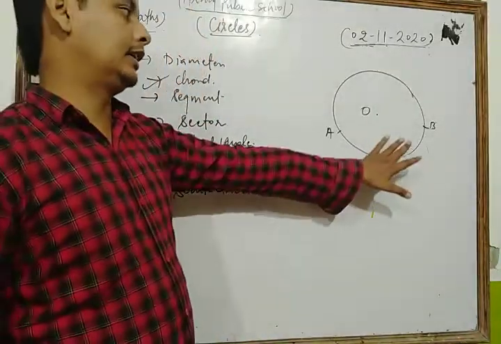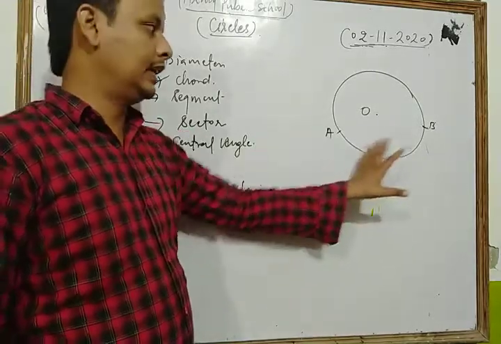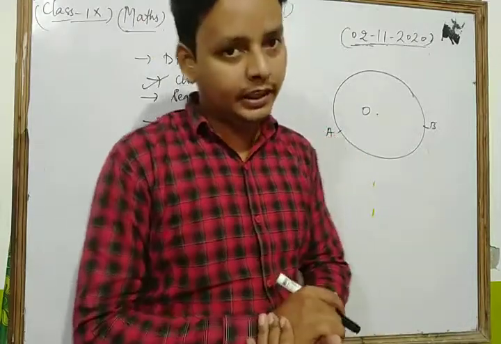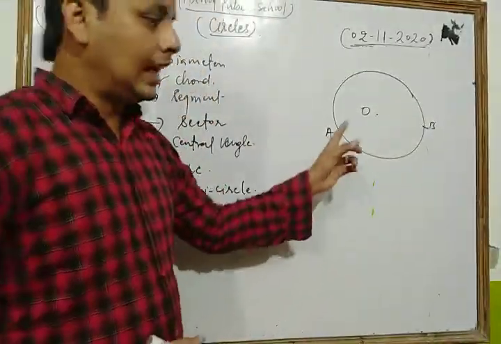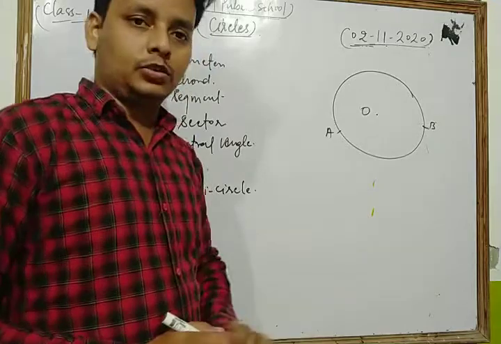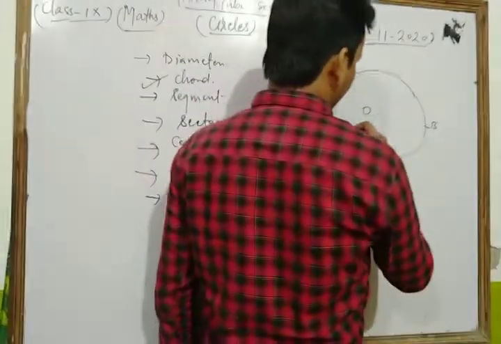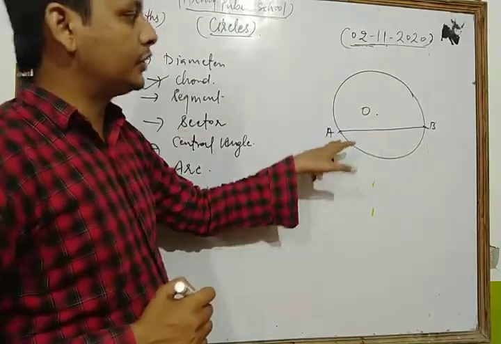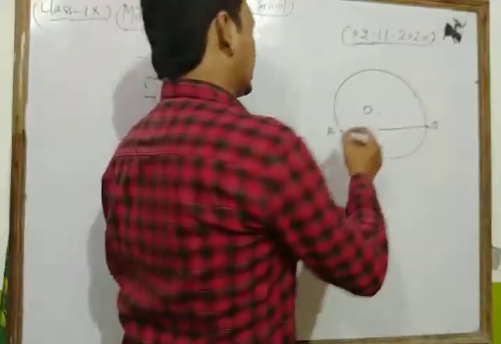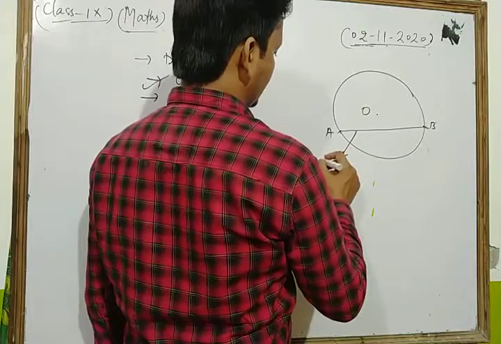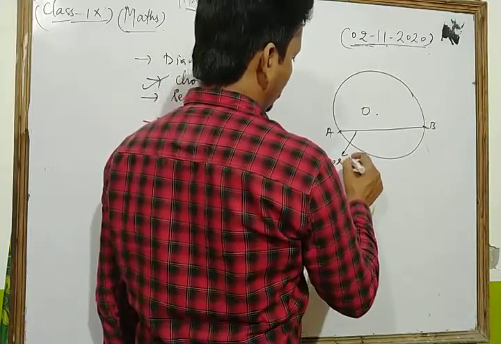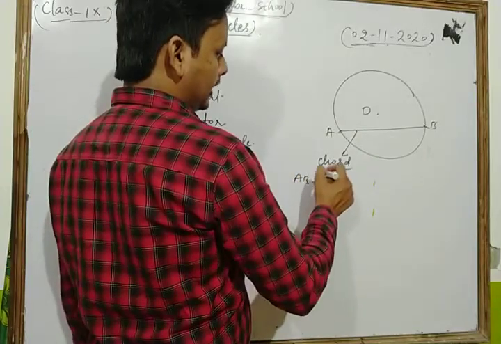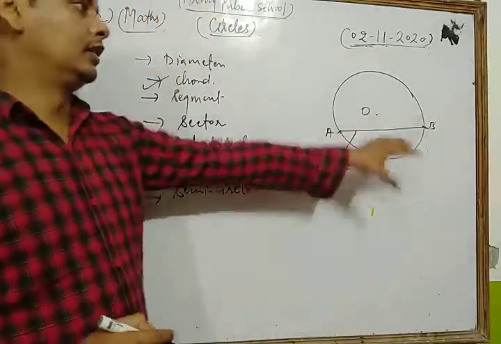Then the line segment joining those points, in this way, if we join AB, that line segment joining 2 points on the circle is known as the chord of the circle. So here AB is the chord of the circle.